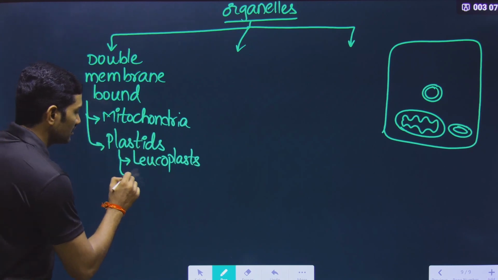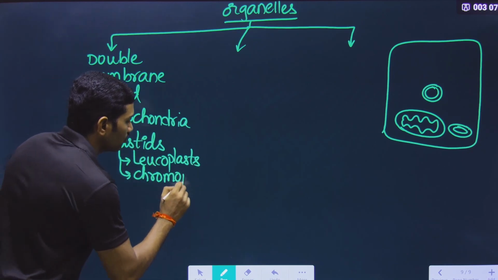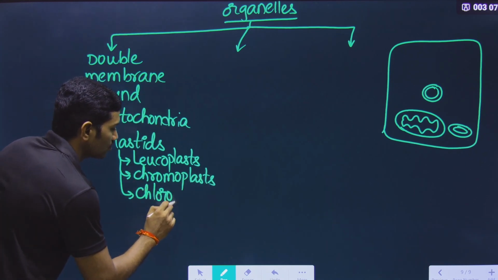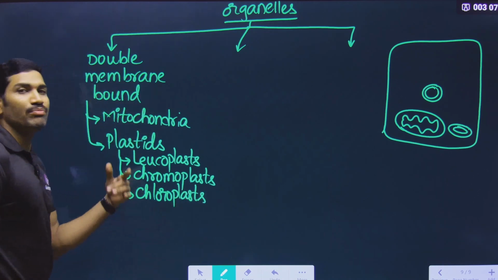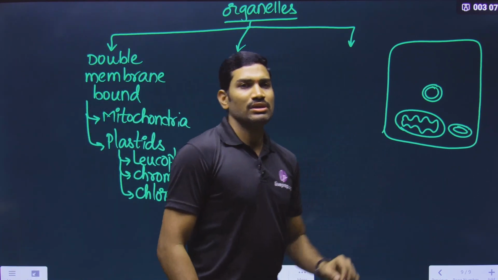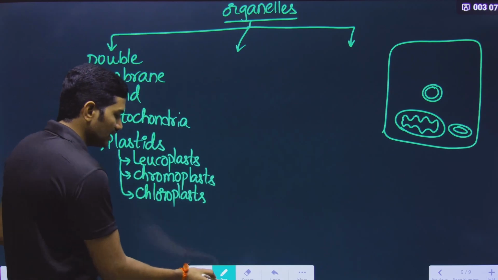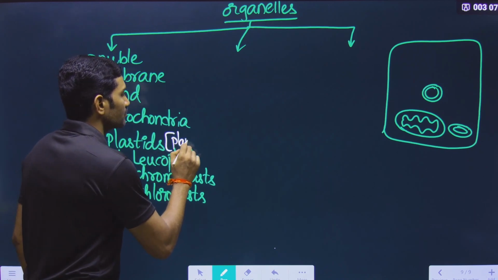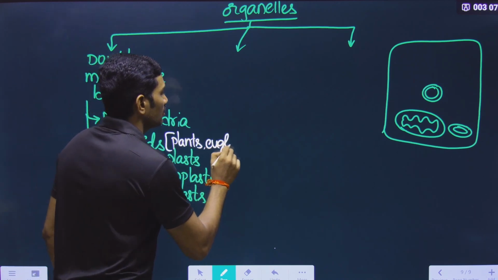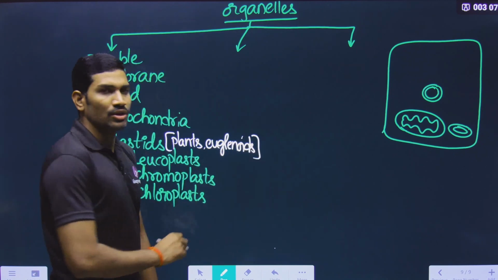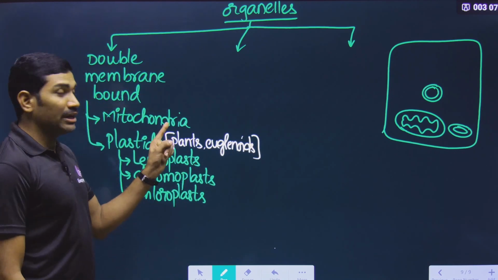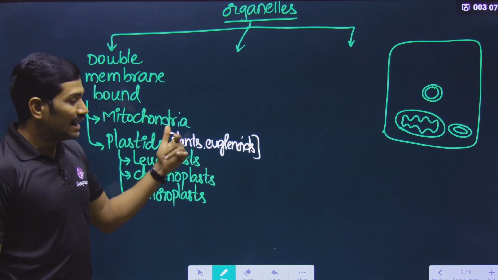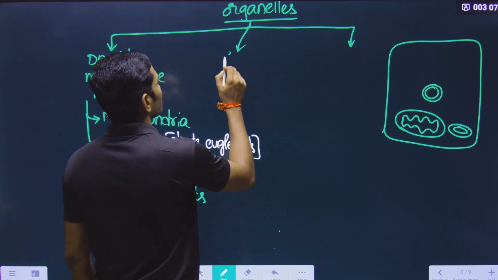Leucoplasts are also a type of plastids, and chromoplasts. These are also a type of plastids, and then chloroplasts. At least many of you know about chloroplasts, right? So chloroplasts are also a type of plastids. So in general, I am writing plastids. So plastids are present in which organisms? Do all the eukaryotes have plastids? No. Plastids are present only in plants and euglenoids. Only these have them. But mitochondria are present in all the eukaryotes. This is about the double membrane bound organelles. And then we are talking about single membrane bound organelles.